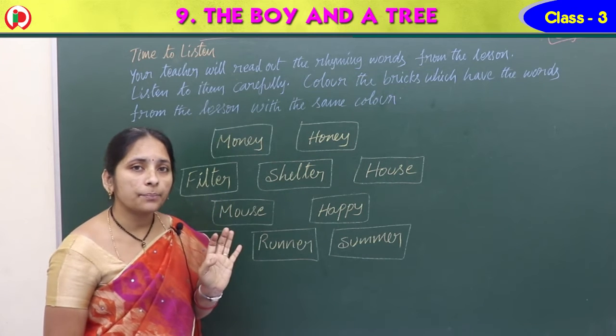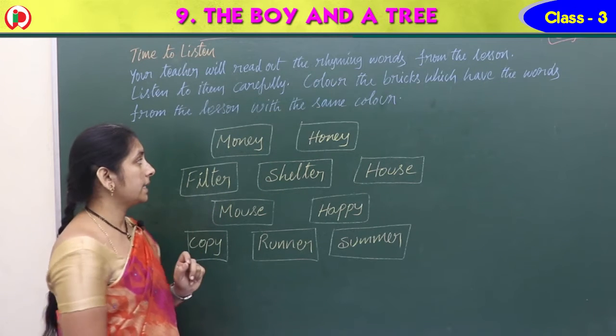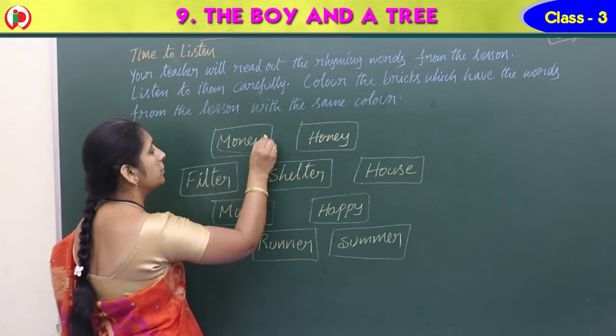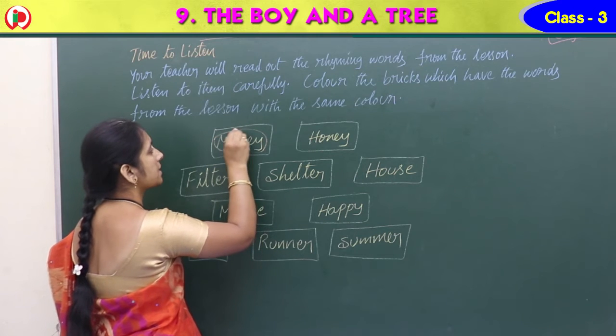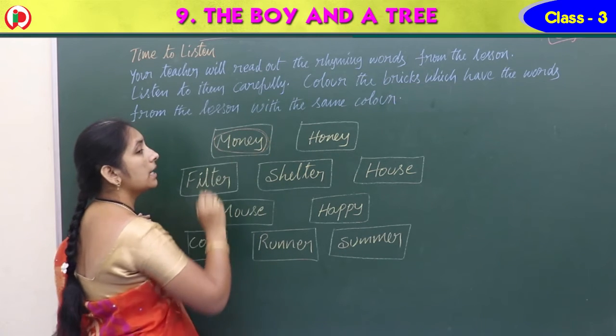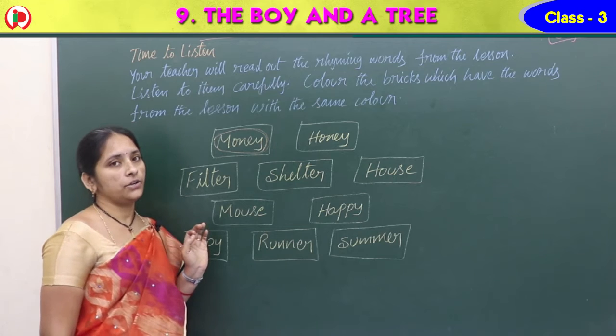What do we have in the lesson? Yes, money, right? So then you color it off. So here I am rounding it off. You color this. Any color you give it.